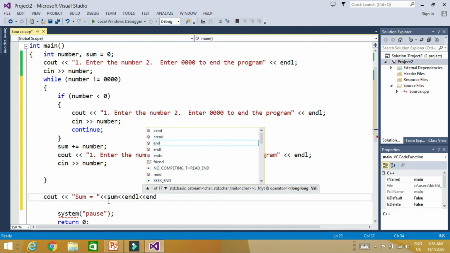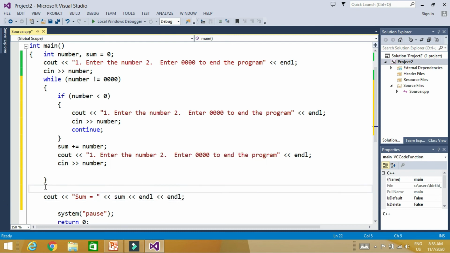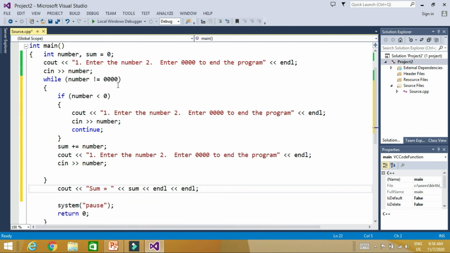So now what this program is doing, for example, let's say here number should not be equal to 0. As soon as number is equal to 0, it will not do anything and it will simply go to this statement and print the sum. Now for example, number is not equal to 0, so it will check if number is less than 0.